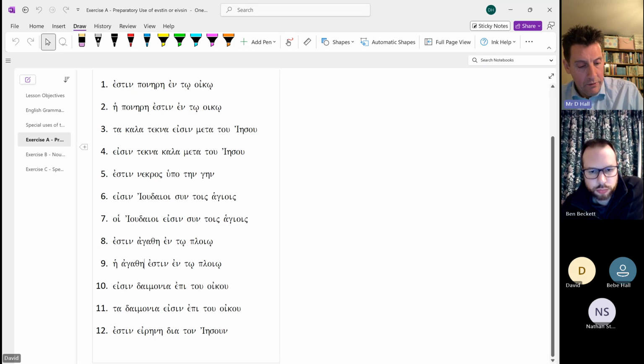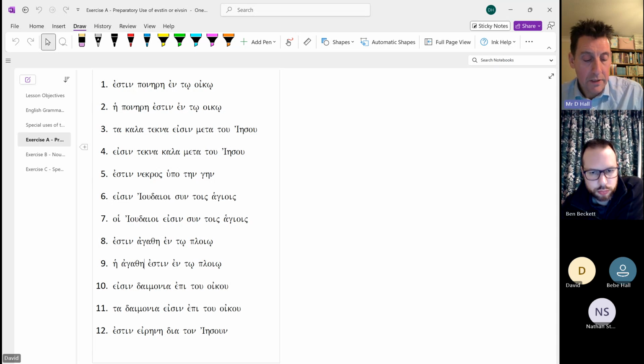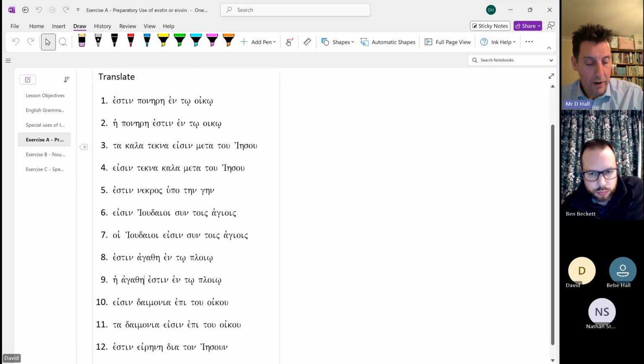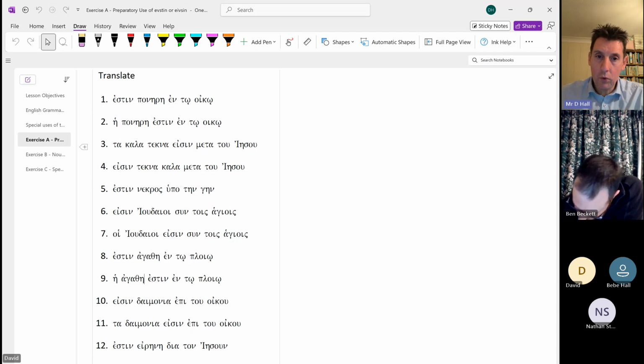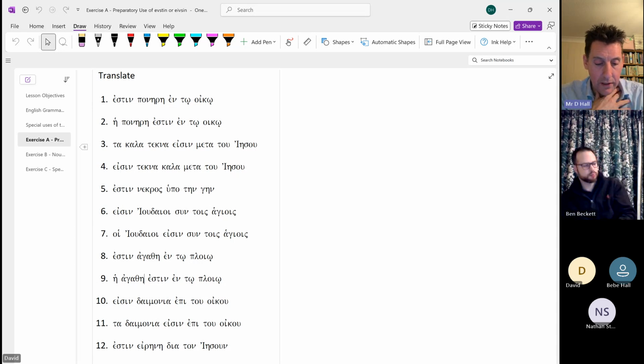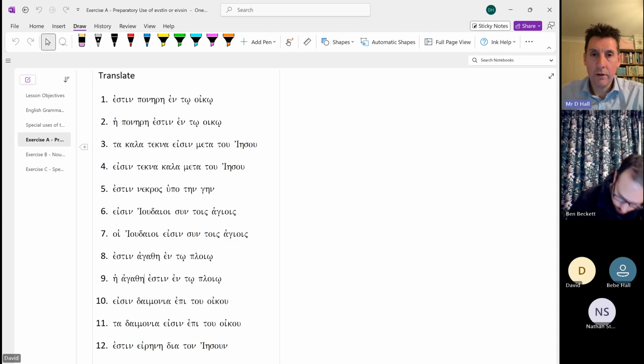So let's have a little look, shall we, at trying to translate a few sentences. Maybe I'll do another one with you, shall I? So this is actually a combination of them. Some of them are preparatory and some of them are not. The idea here is just to work out whether you're going to translate it as, like we did, the brother is with Paul, or whether you're going to put there is a brother with Paul. So try and have a go at translating some of these. You will need the adjectives from before. I can put them up for you. Just give me a moment. You might just need your vocab to check on those. Do you want to have a little go and see if you can translate some of them? And then we'll have a look at some answers in a moment.